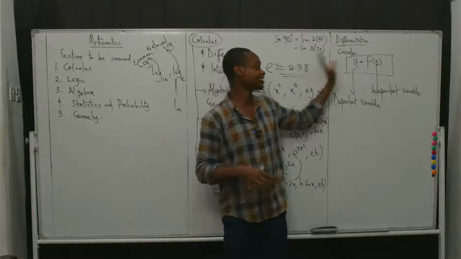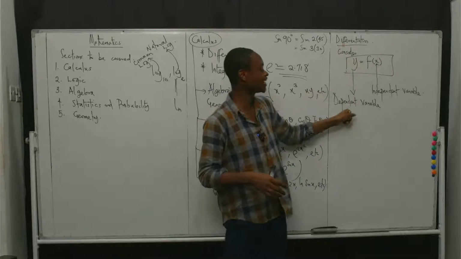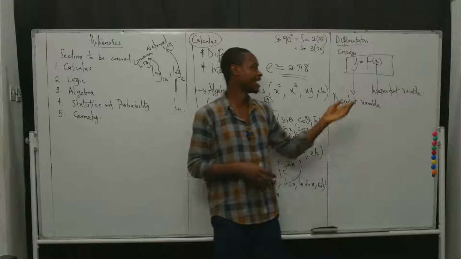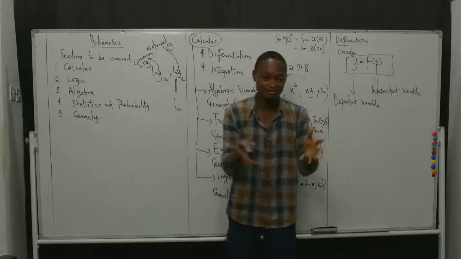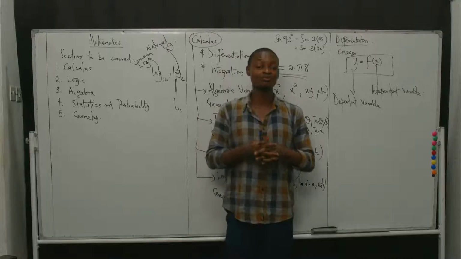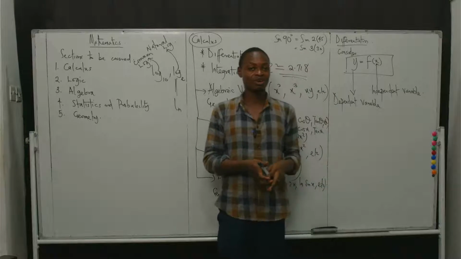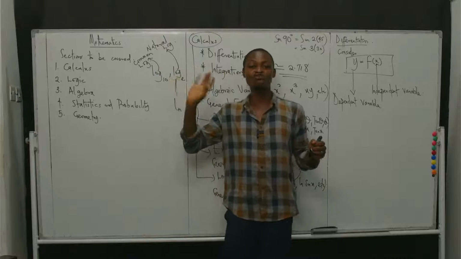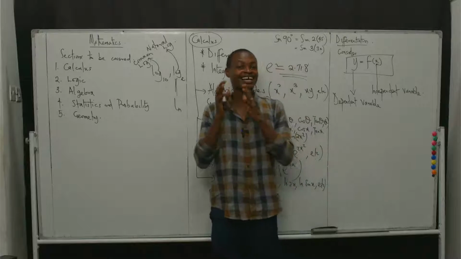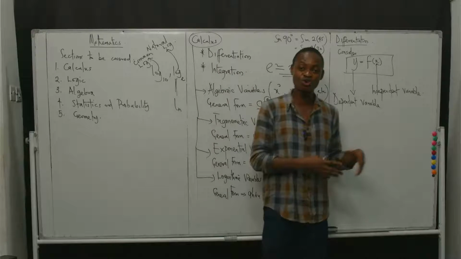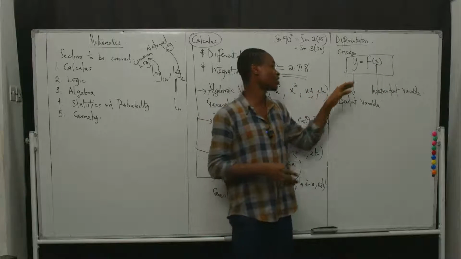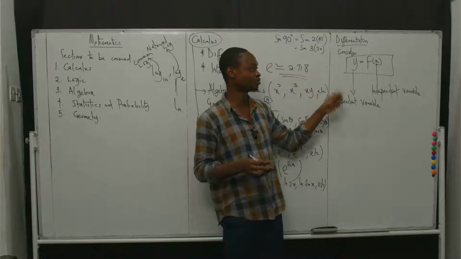Does that make sense? It's the same thing that happens here. Y depends on whatever choice of value that x brings. And x is the independent variable, which means that in that family, if the breadwinner decides that, in fact, today I don't want to bring any food home, then the entire house is going hungry. Because if the breadwinner decided, I just want to eat my own food at work, and I don't care if any other person has not eaten, that's not my problem, in that case, the breadwinner will eat, but the entire family will go hungry. So the choices the independent variable makes determine whatever happens to the dependent variable. So that's very, very important.